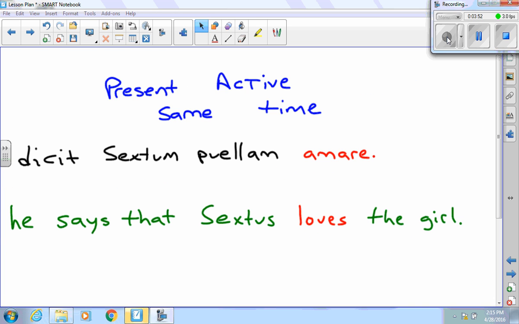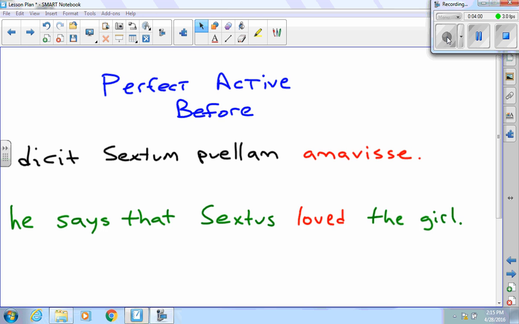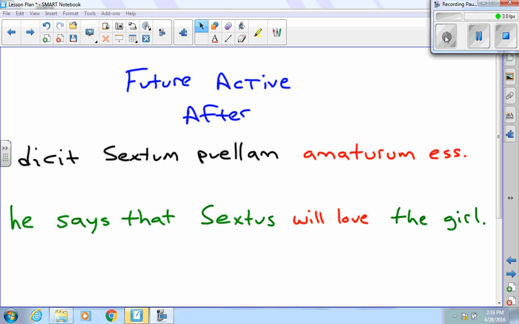So to recap, if I have a present active infinitive, I translate it as the same time. Here I have amare. He says that Sextus loves the girl. For the perfect active, it happens before. So I have amavisse, that's my perfect active infinitive. He says that Sextus loved the girl. Future active, I change it to amaturam esse, like that. And I translate it as after.